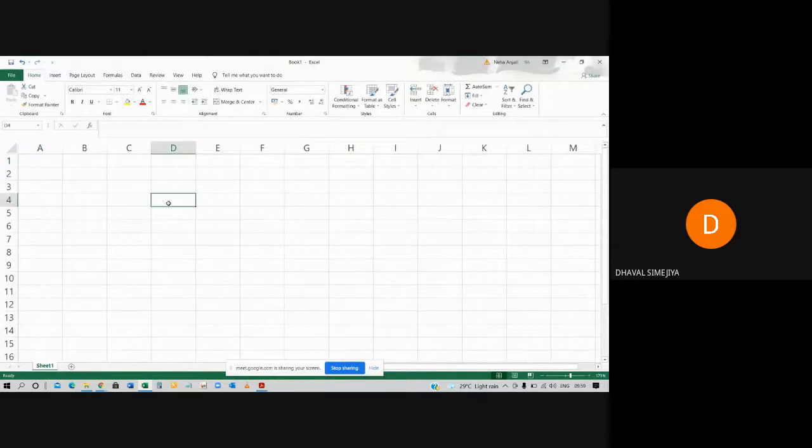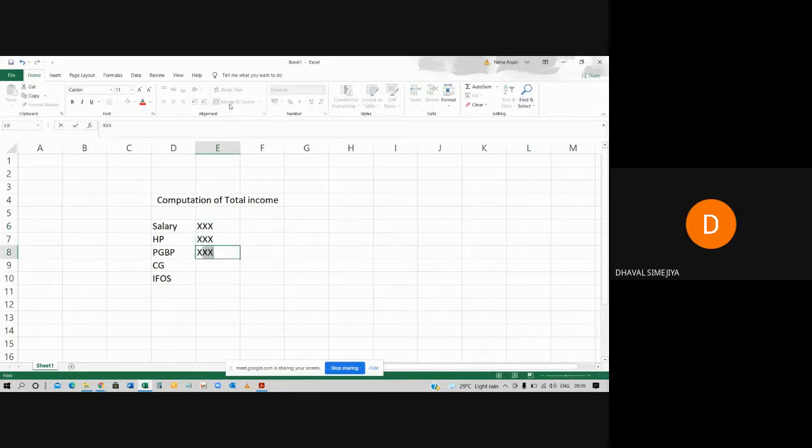First of all, we know that computation of total income, okay? So here I will write some amount, here I will write some amount, okay?